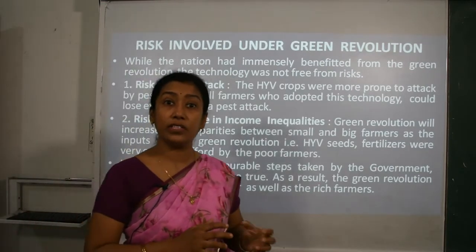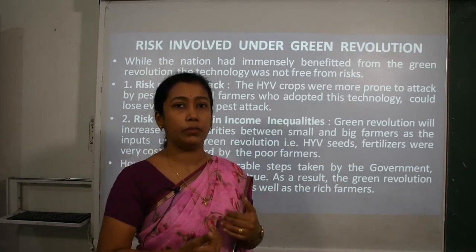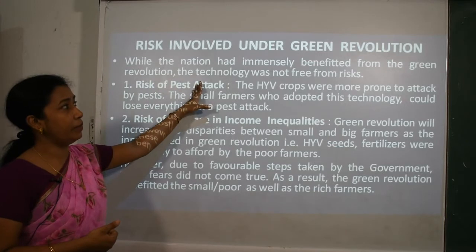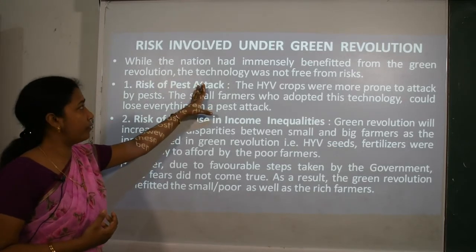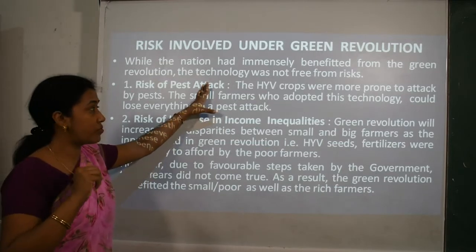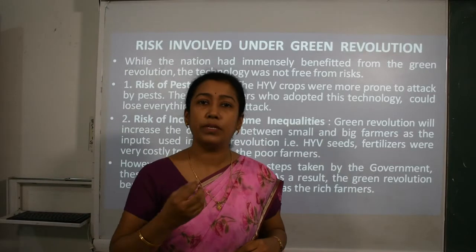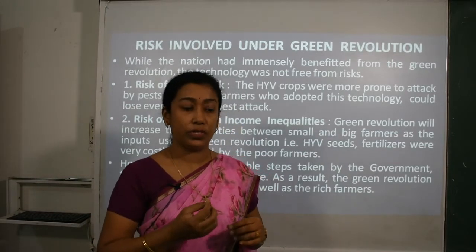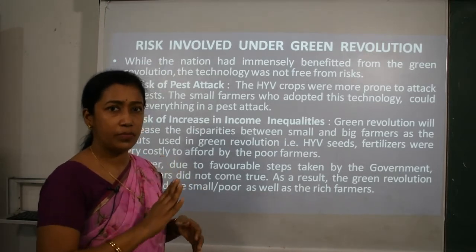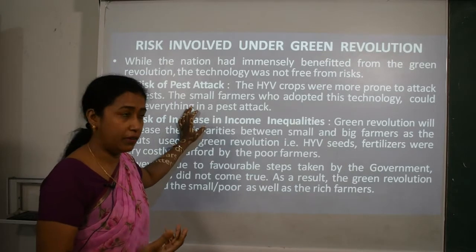Now there are certain risks also involved with this Green Revolution. Besides the advantages, there were certain risks also. While the nation had immensely benefited from the Green Revolution technology, it was not free from risk. The first risk attached was pest attack. When we say pest, it is a kind of insect on the plants, and if it happens then the crops will be destroyed fully. The farmers could not enjoy a good harvest.